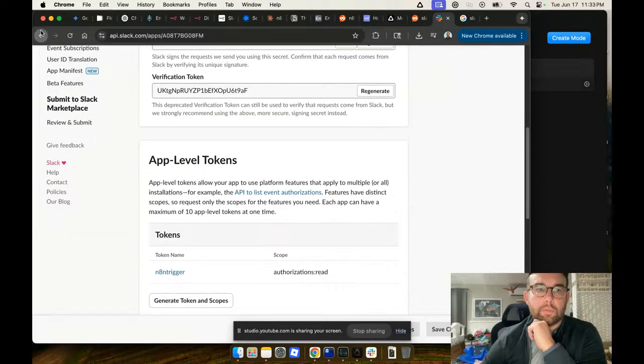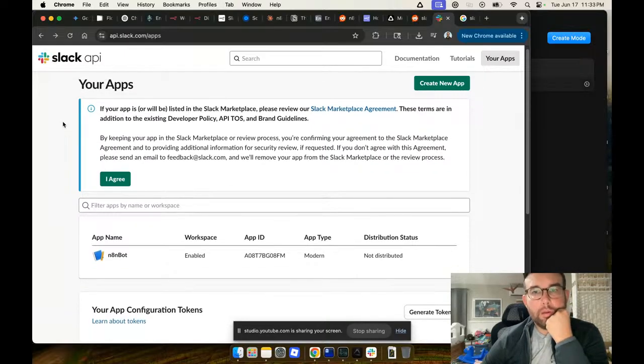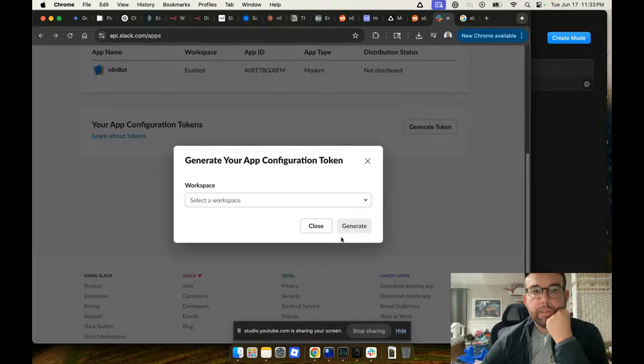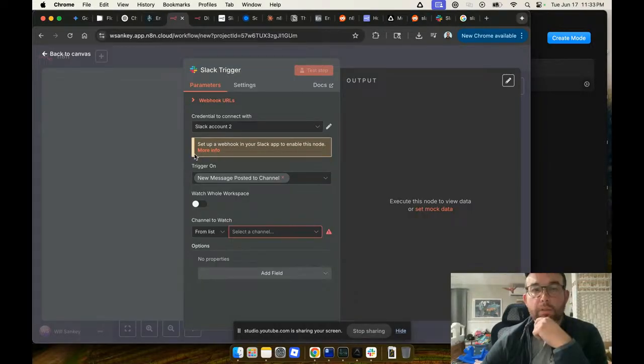Delete the app. Oh, I see. All right. So I can generate a token here. Copy. Let's see if that's the token I need.